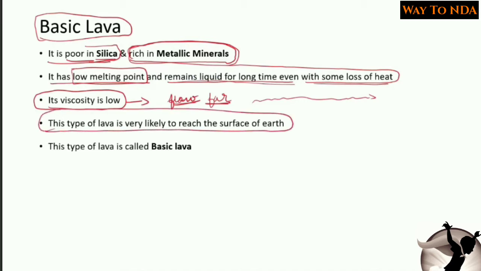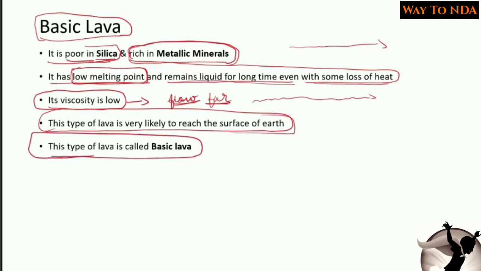Why? Because it has a low melting point, and when it is exposed to the atmosphere of the earth, it will not get solidified, and it will flow because its viscosity is low. So this type of lava is likely to reach the surface of the earth, and this type of lava is called basic lava.